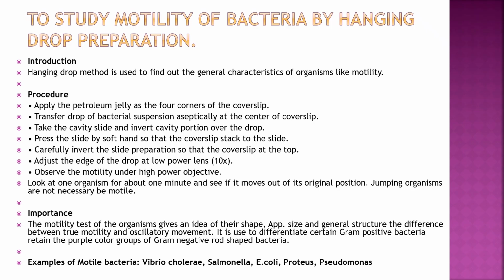To study motility of bacteria by hanging drop preparation. It is used to know the motility of the bacteria. Procedure: apply petroleum jelly at four corners of the cover slip, transfer a drop of bacterial suspension on the center of the cover slip, then take a cavity slide and invert the cavity portion over the drop. Press the slide gently so that the cover slip sticks to the slide. Then carefully invert the slide preparation so that the cover slip is at the top and the drop is hanging, and then adjust the edge of the drop at low power lens, and then at high power objective confirm the motility.